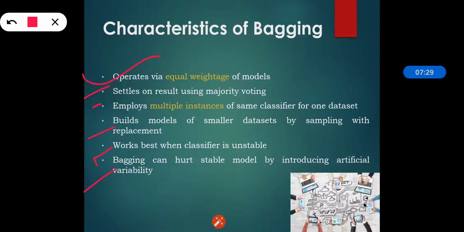Bagging can hurt a stable model by introducing artificial variability, and from that we can draw inaccurate conclusions. So this is all about bagging, the steps in bagging and the characteristics of bagging.